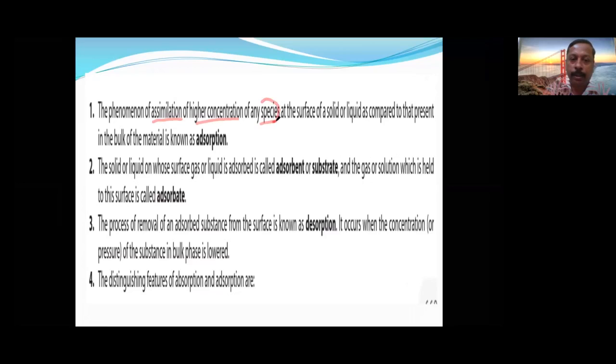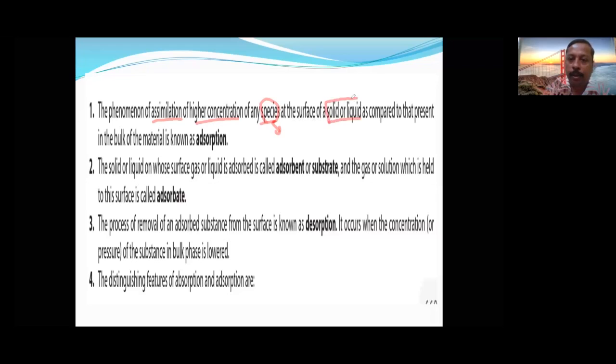The species whose concentration is high is called the adsorbate, and the one on which it is high is called the adsorbent. That we will also be covering. Adsorption is the phenomenon of assimilation of a higher concentration of any species at the surface of a solid or liquid.